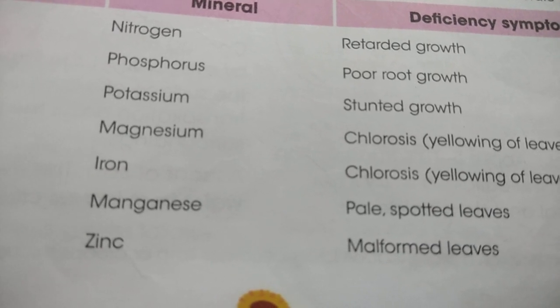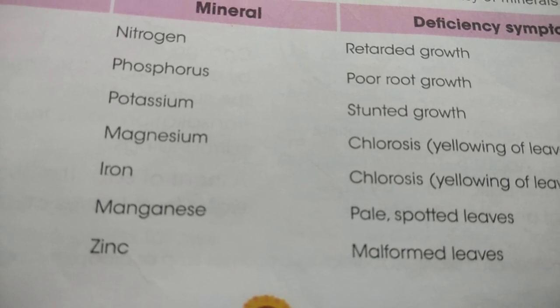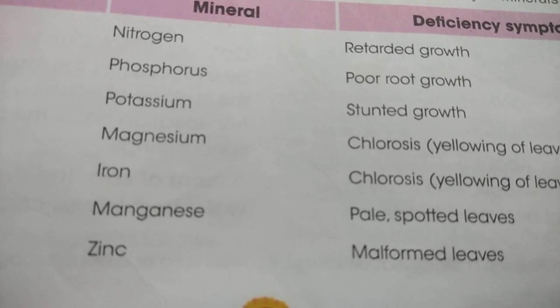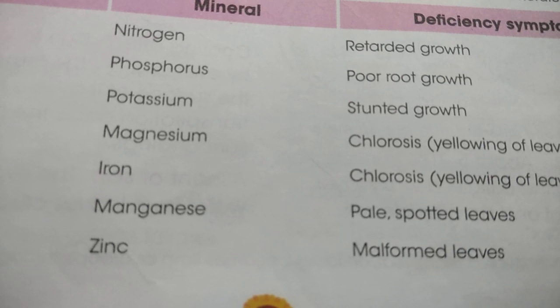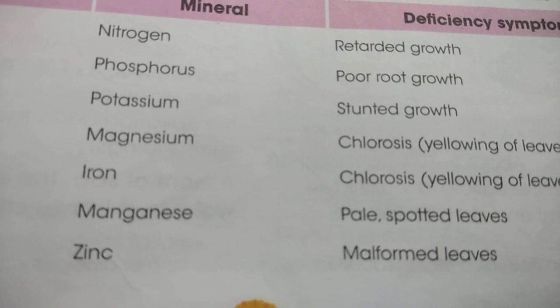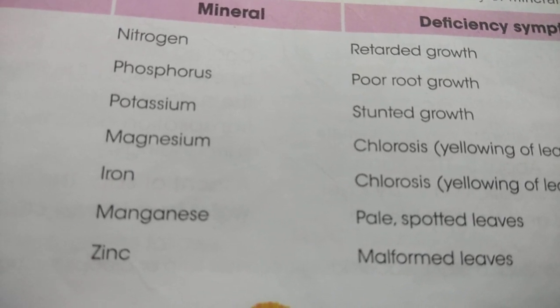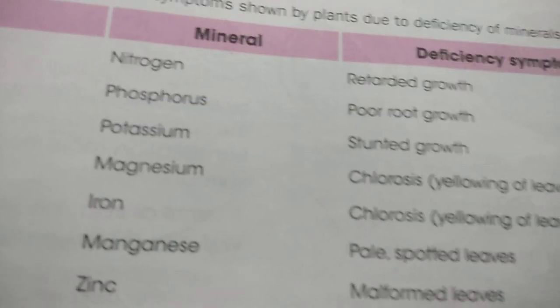Deficiency of manganese gives pale and spotted leaves, means the leaf becomes yellow or spots arise on the leaf. And the deficiency of zinc gives malformed leaf, means the leaves are not properly formed.